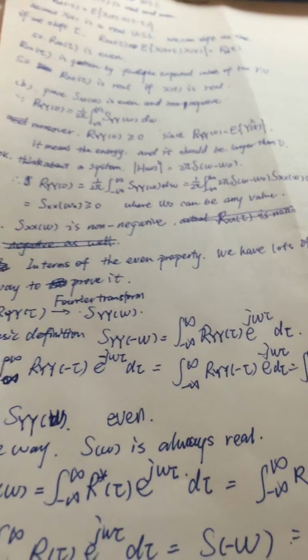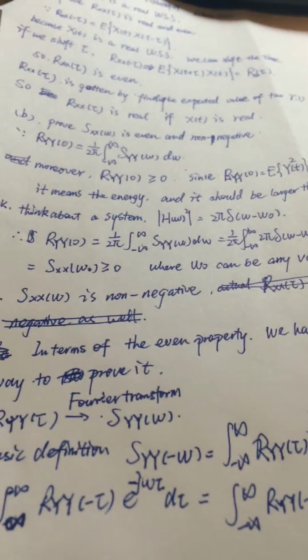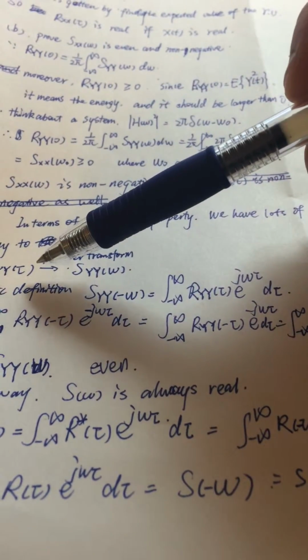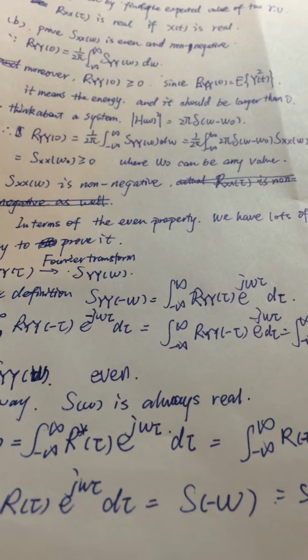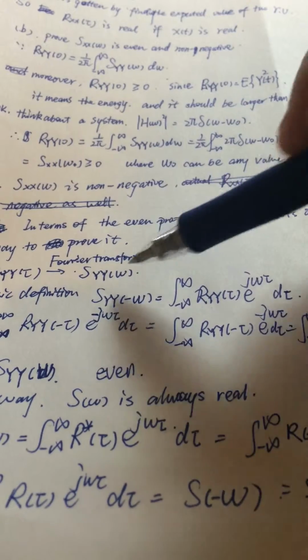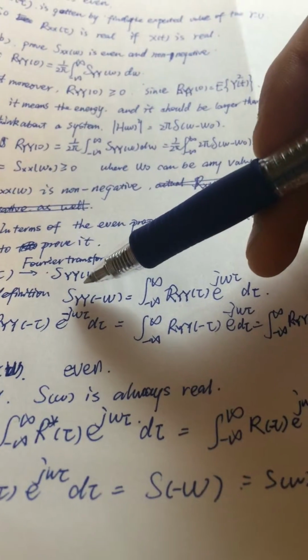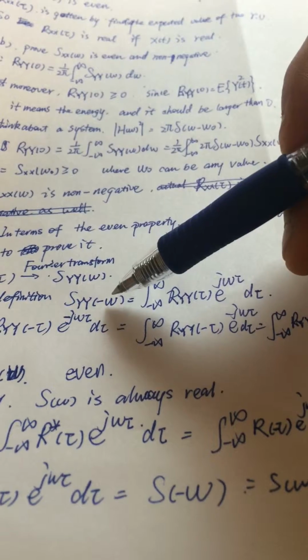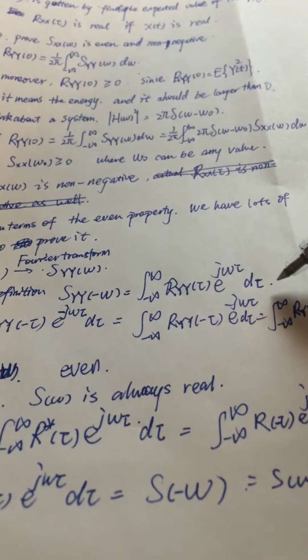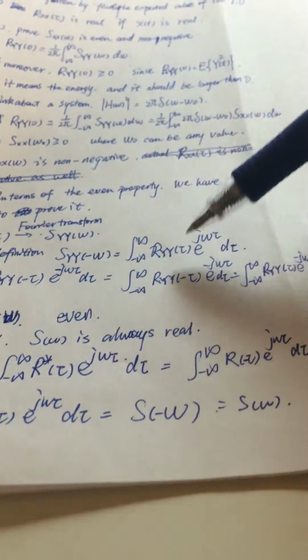In terms of the even property, we have lots of ways to prove it, but here I want to use a basic definition, because the autocorrelation function, after the Fourier transform, gives a spectrum. Here, by the basic definition, if we set minus W here, we got this basic formula. And then I wanted to replace tau with minus tau.